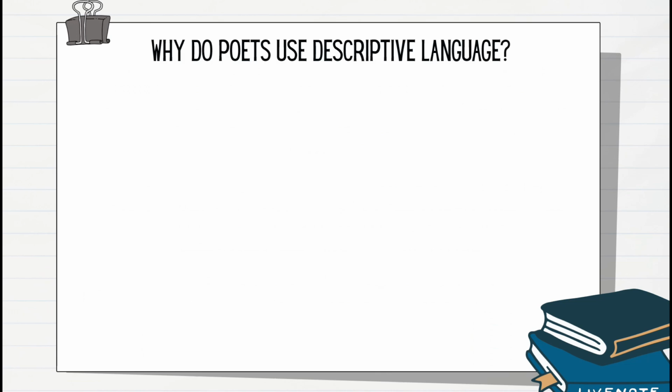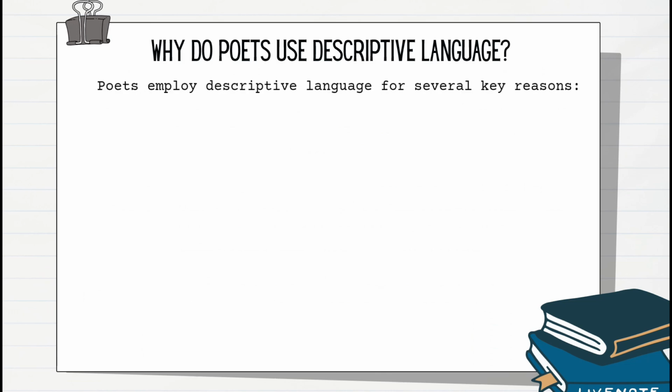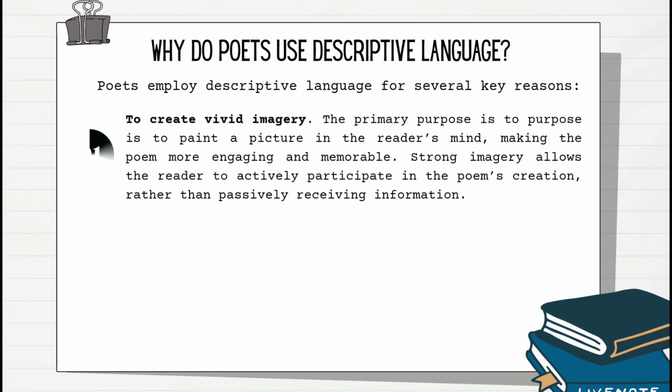Why do poets use descriptive language? Poets employ descriptive language for several key reasons. To create vivid imagery. The primary purpose is to paint a picture in the reader's mind, making the poem more engaging and memorable.